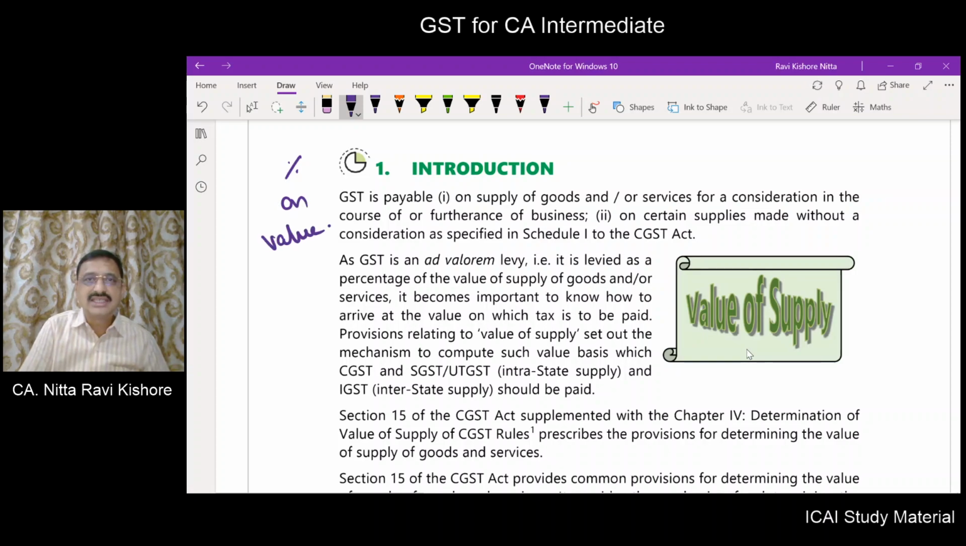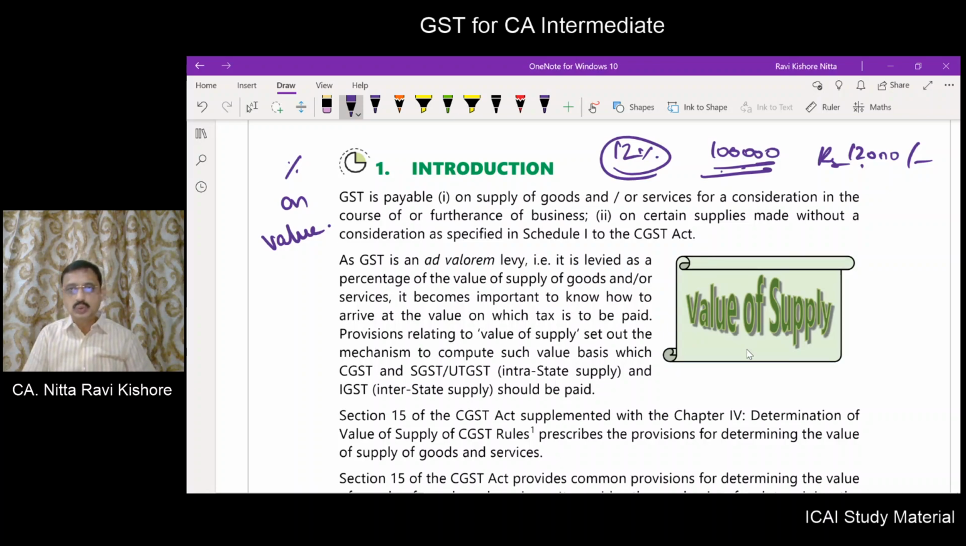Let us say the GST rate is 12%. The value of supply is 1 lakh. Then the tax payable is 12,000. How did you get rupees 12,000? You got 12,000 by applying the percentage of 12% on the value of supply of 1 lakh. So this kind of applying a percentage on a value and determining the tax payable is called an ad valorem levy.